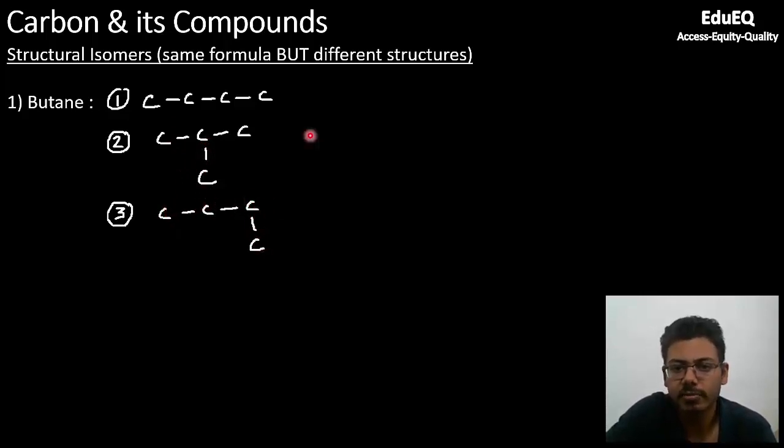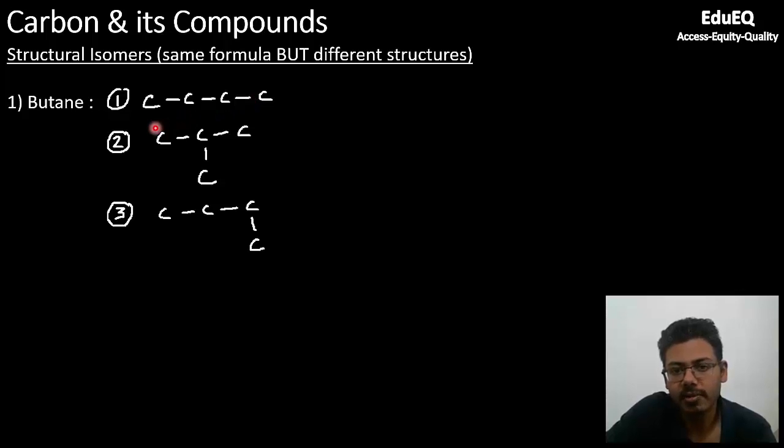So what you do, you start from this carbon and try to continue in a single chain without breaking the chain, or you start from the first carbon and go till the end carbon without lifting up your pencil or cursor. So that is the way of identifying the isomers. Now if you see the first compound and third compound, I start from this carbon and without breaking the chain I reach the end carbon. So this is definitely one isomer.